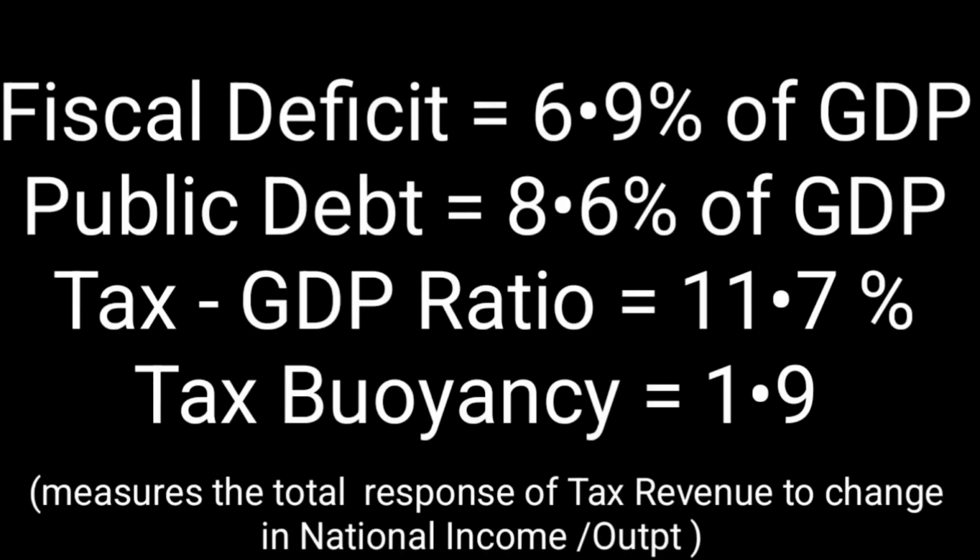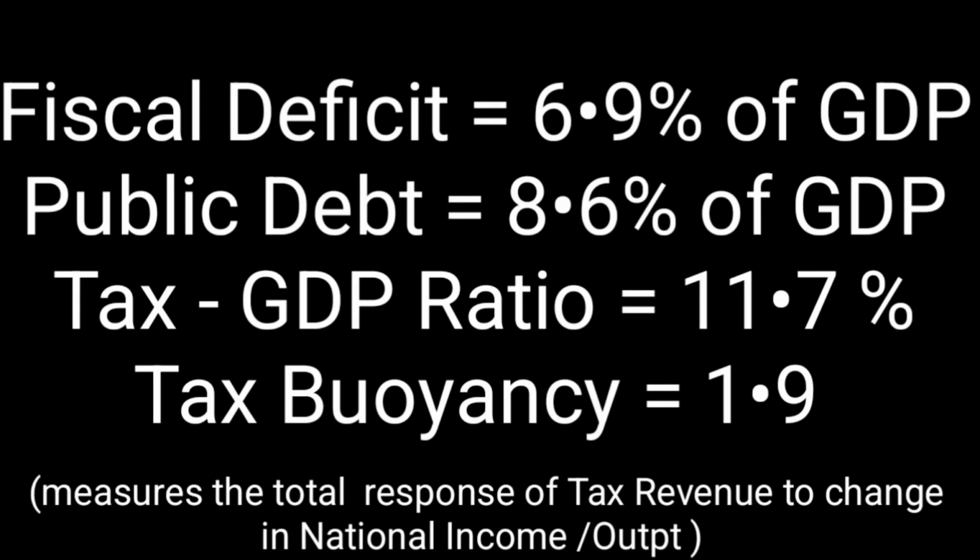So now let's discuss the key terms of our economy like fiscal deficit, public debt. These are the facts and the figures that one must know if you are preparing for the competitive exams, right? So fiscal deficit is at 6.9% of GDP. Public debt is at 8.6% of GDP. Tax GDP ratio is at 11.7%. And when we talk about tax buoyancy, it is 1.9.